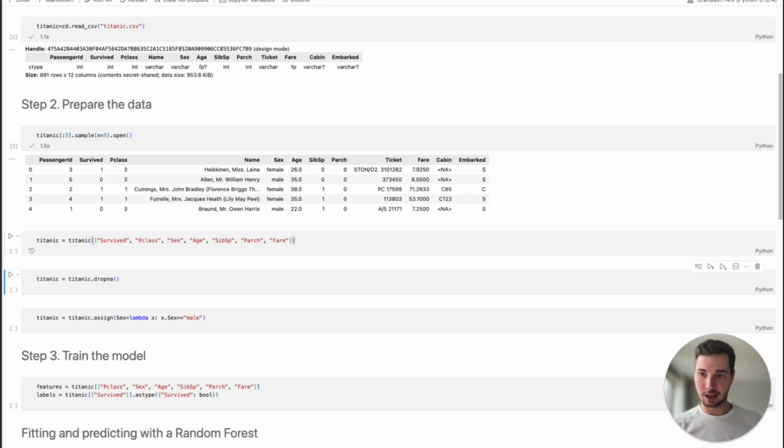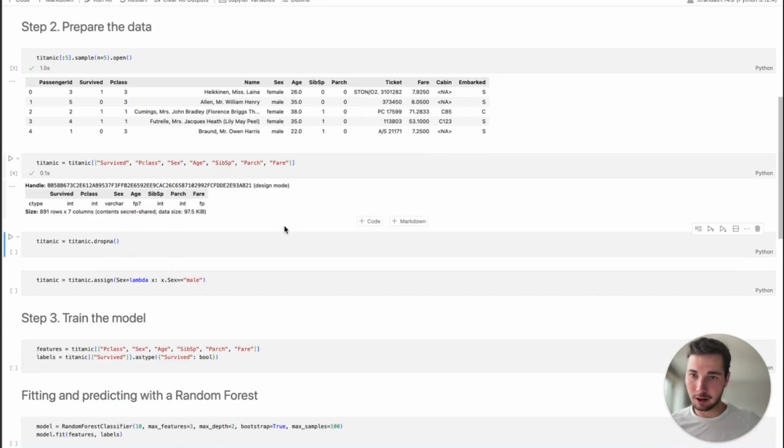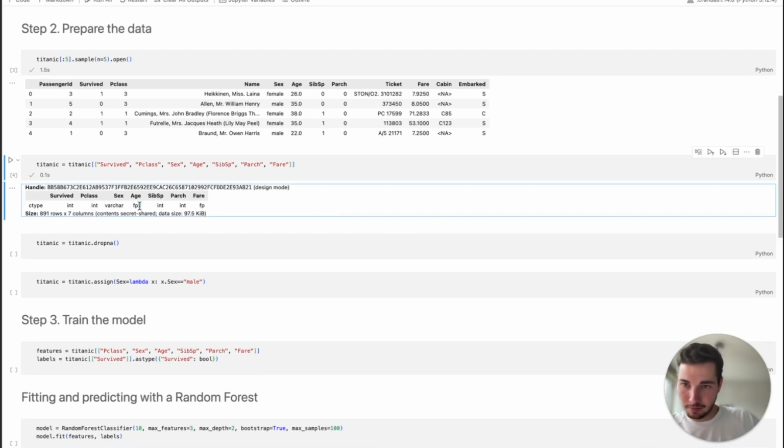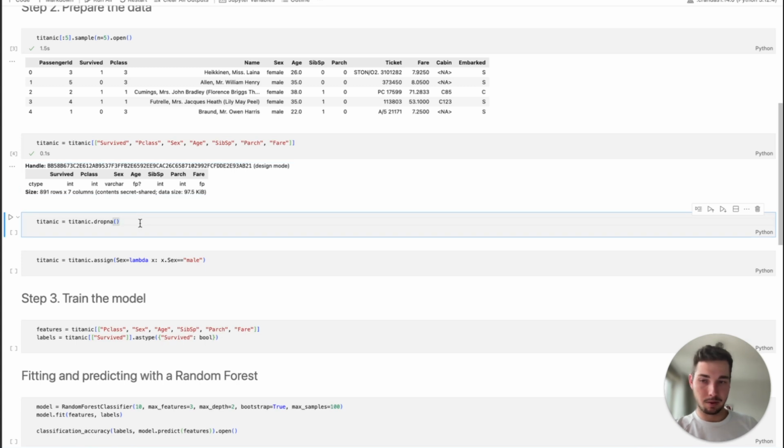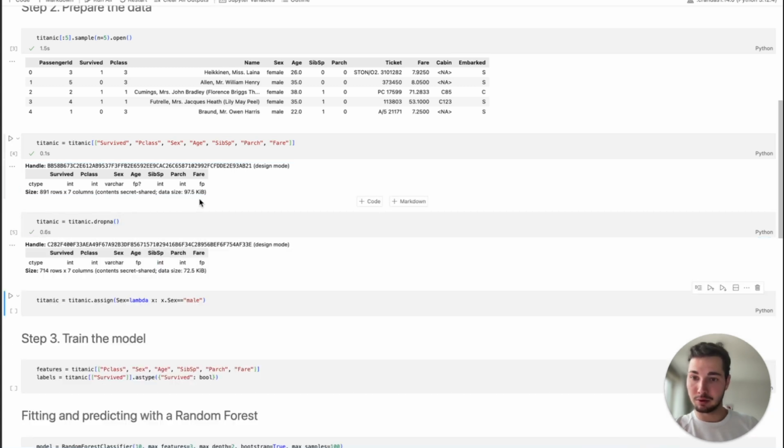So let's actually create this. So now we're working with a more limited data set, which is easier. I see that age is actually a nullable column denoted by this question mark. So just to make it easy and avoid problems, let's drop all of the missing values. It's not essential for random forest like it is for logistic regression. But I think it's an easy way to do that and make sure we don't have any problems later on.